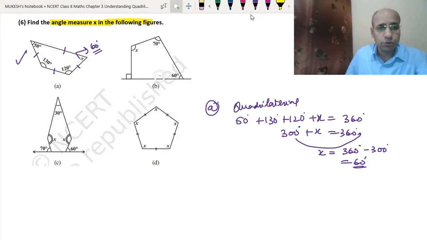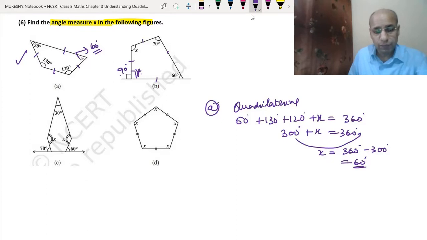Now come to the second part. See, the second part is also a quadrilateral: 1, 2, 3, 4. But outside, this angle of 90 degree is given. So first let's call this angle y. Okay, so if the outside angle is 90, then y will also be 90. This we have learned in class 7.